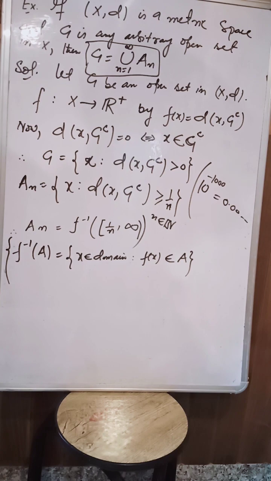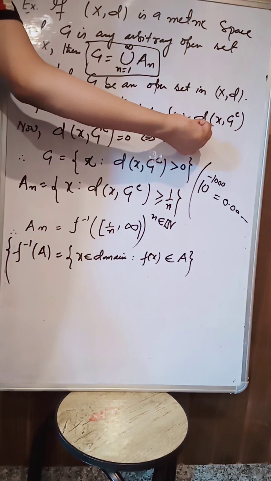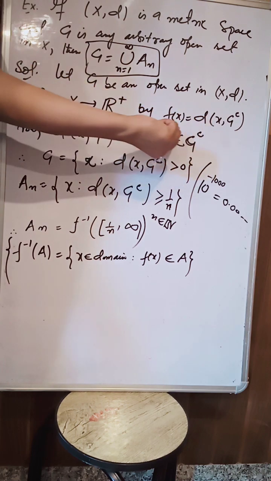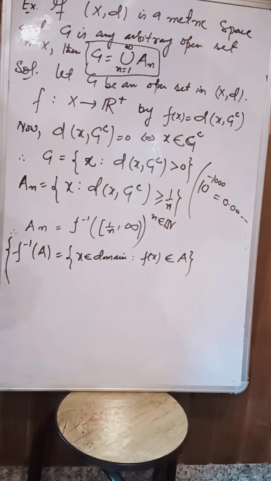Since we know that distance, the metric, is a continuous function, f is a continuous function. A necessary and sufficient condition for continuity is that the inverse image of a closed set is closed and the inverse image of an open set is open.